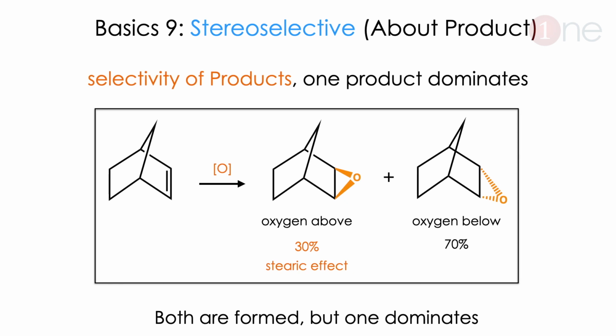Next basic will be stereoselective reaction. Stereoselective means the product has two possibilities but one will dominate. Here we show the example, which is a bicyclo compound. Here the reaction is epoxidation of bicycloalkene. Here are the two possibilities. Oxidation can be above or below, but the above has steric effect of that bridged carbon. So only below is possible. Since there are two possibilities, only one will be selective. This is called stereoselective reaction because one product is very selective. Both are formed but only one dominates.